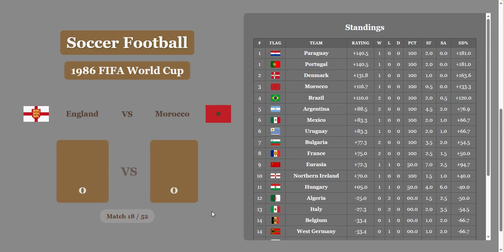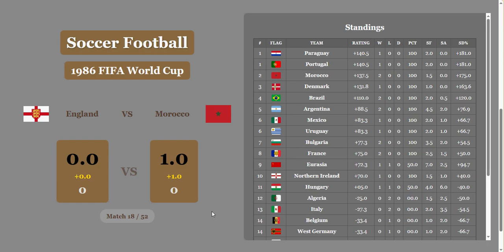0-0, but Morocco's going to win it on the economic disadvantage. A terrible game for England, a great game for Morocco. And Morocco now moves up to second, taking the lead over Denmark. They're just right behind Paraguay and Portugal, who are tied in first.